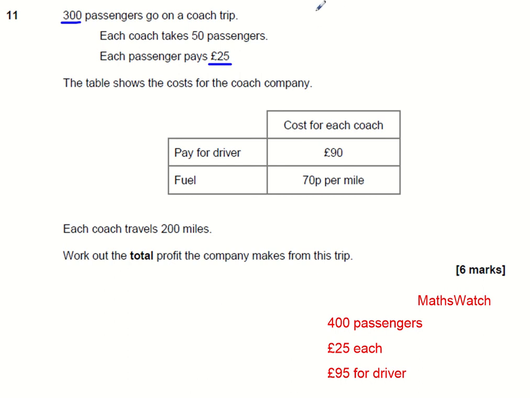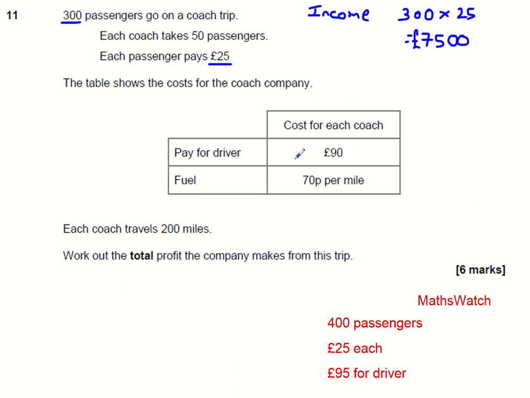So their income is going to be 300 multiplied by 25. Easiest way to do that is to say 25 times 3 is 75, and there are 2 zeros, which means we are taking in £7,500.